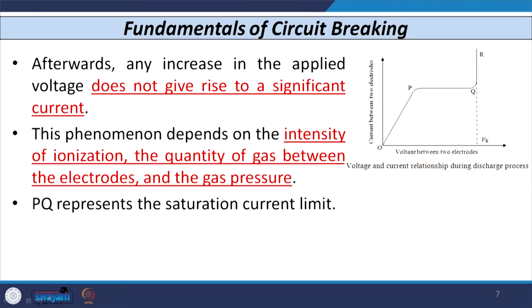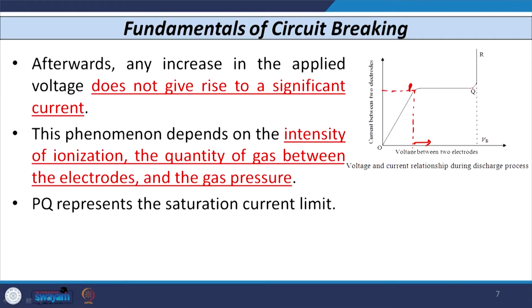After this, any increase in applied voltage, from this point, if I extend it on both the axes, then you can see on the x axis, after this point, if I increase the applied voltage, then there is no significant increase in the discharge current. This phenomenon depends on the intensity of ionization and many parameters: the quantity of gas available between the two electrodes, and the pressure of the gas.